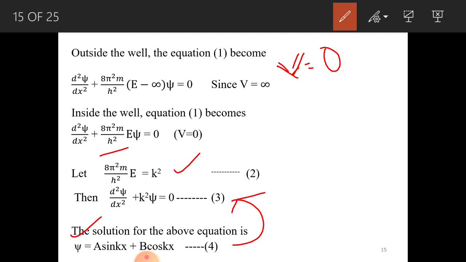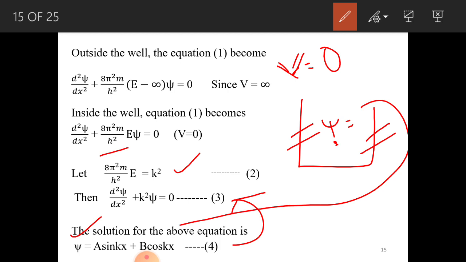So what is this xi? Xi is nothing but the wave function for a particle inside an infinite height potential well. For this particle, the value of xi is a sin kx plus b cos kx. But the problem here is, what are a and b? They are constants that we have to evaluate because the particle is confined in a particular boundary.